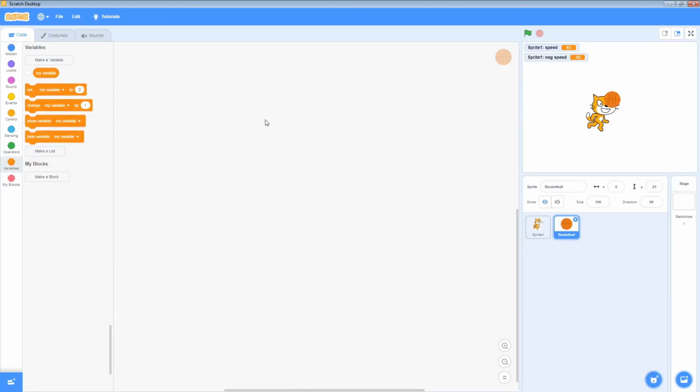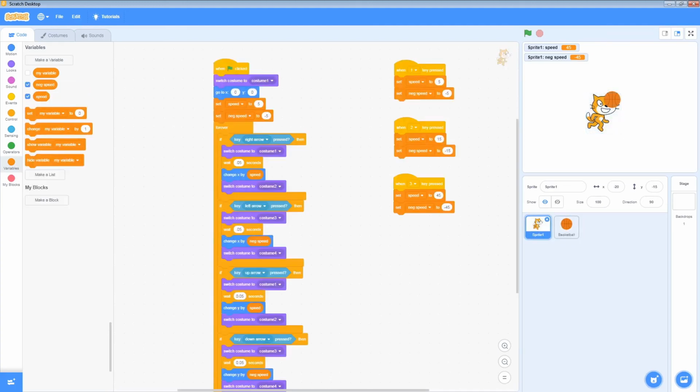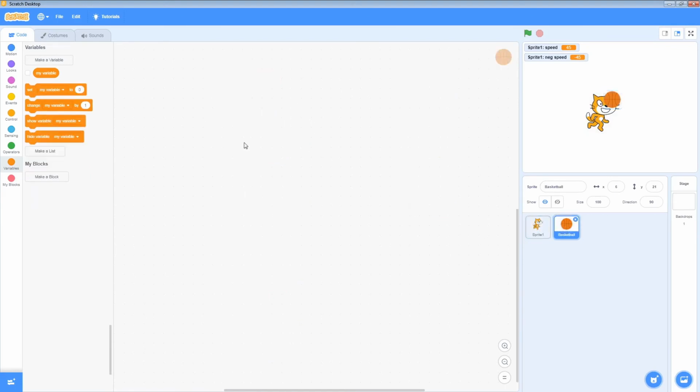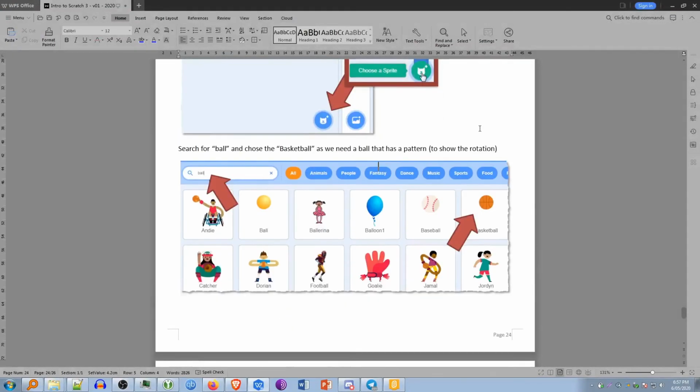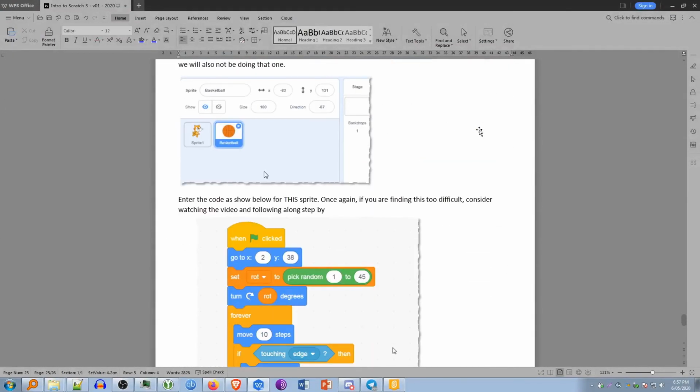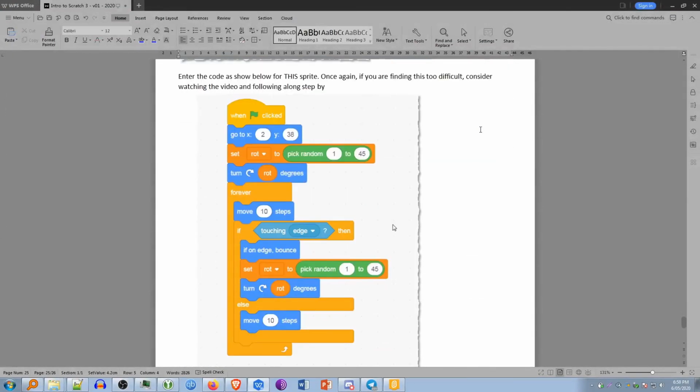Now you might think your code's disappeared, but it's not. Each of these sprites has its own code. So clicking on this one shows me the cat's code. Clicking on this one shows me the basketball's code. Here's the code block that we're going to add for the basketball. It's a bit shorter and it uses some things we might be familiar with and a few new things as well.